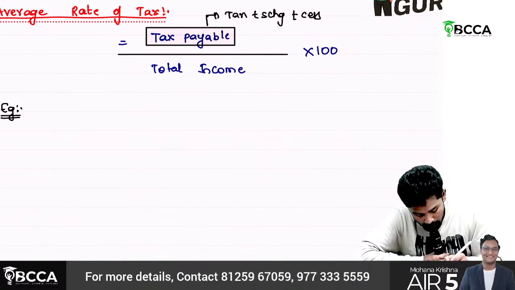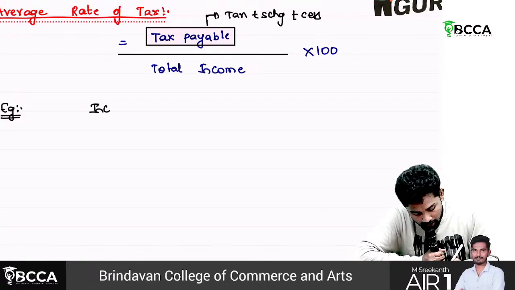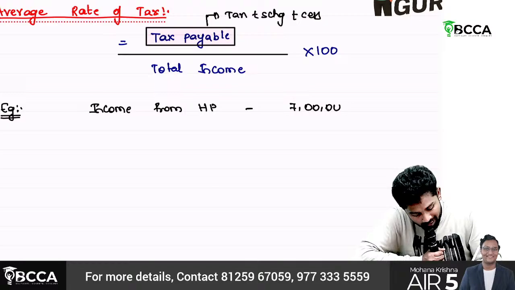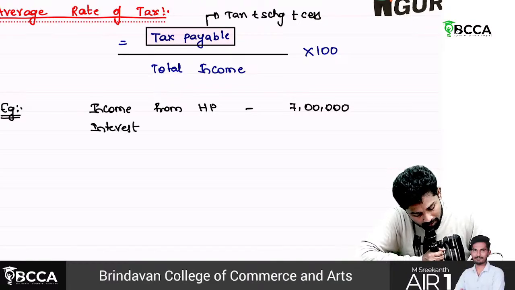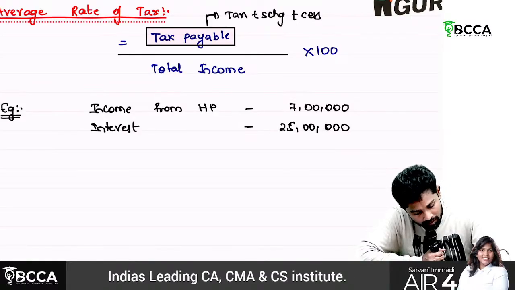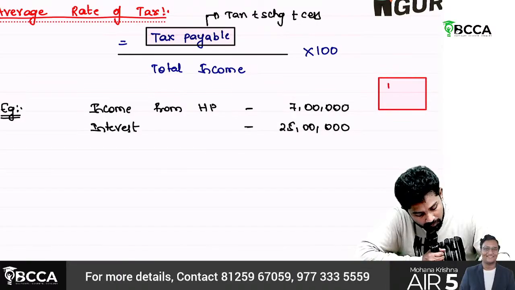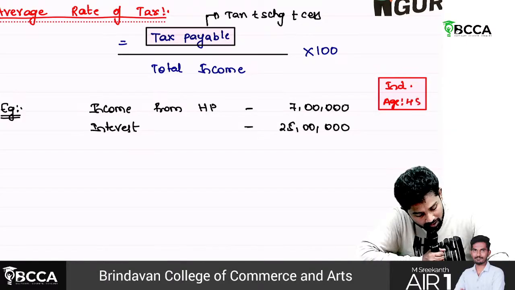Example, sir. We need to do this example quickly. A person has income from house property, let us take it as 7 lakhs. He has interest income of 25 lakhs. Such person is an individual, age 45.